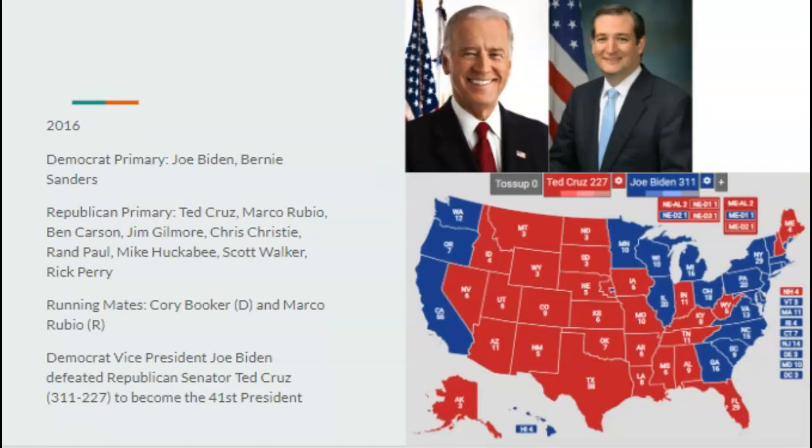And going on to 2016, the Democrats would nominate Vice President Joe Biden. There's no Hillary, so Biden would jump in to take the nomination for himself. And the Republicans would nominate Texas Senator Ted Cruz. And guess what? The Republicans just continue to have bad luck because they thought that nominating someone as unpopular as Ted Cruz would get the job done, even though unemployment is super high. Joe Biden, no surprise, beats Ted Cruz 311 to 227.